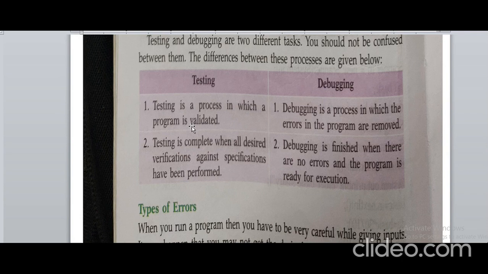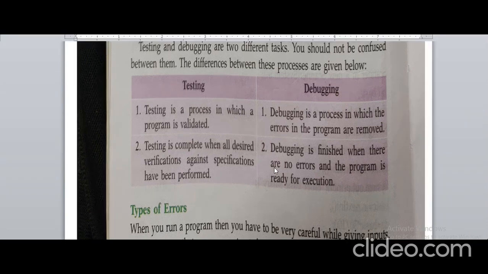And when we go to the testing part, it is the process in which a program is validated. It means you can execute your program with no changes to it, and that is called testing. Testing is complete when all the desired verification against specification has been performed. It means it is used by two to three users, and then it can be used by a number of users.